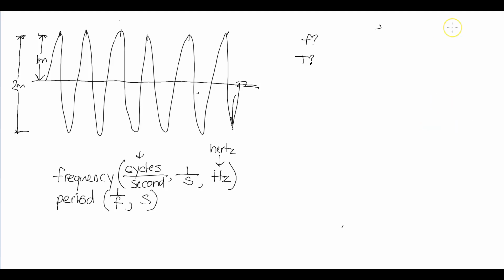So how many waves do we have here? We already counted: 1, 2, 3, 4, 5, 6. You can count crest to crest, or you could count every other time the wave hits the middle. That should still give you 6. So 6 cycles in 6 seconds.